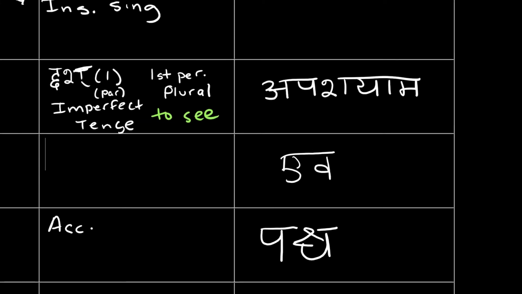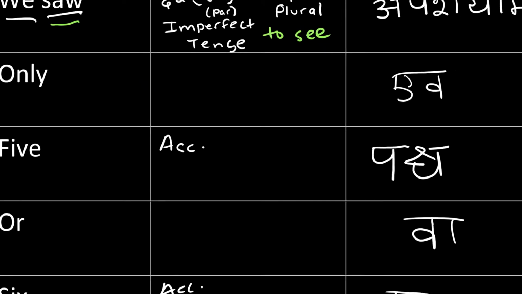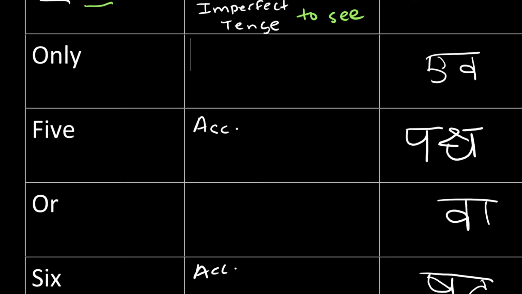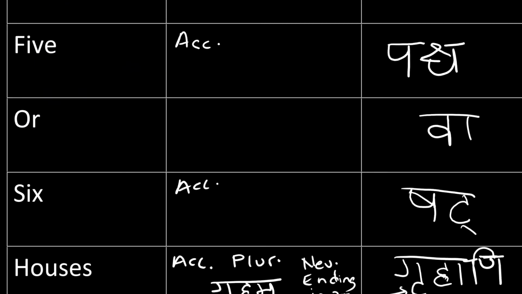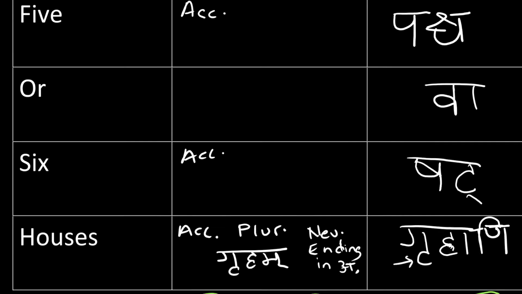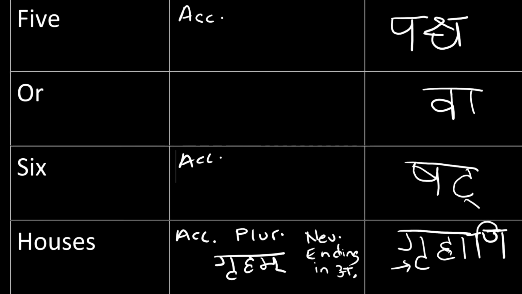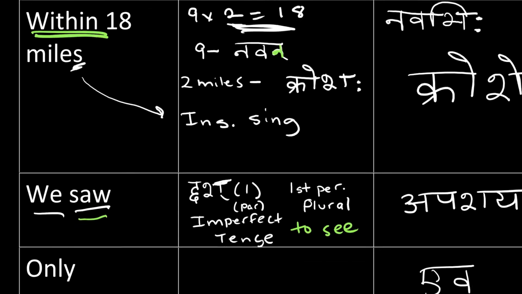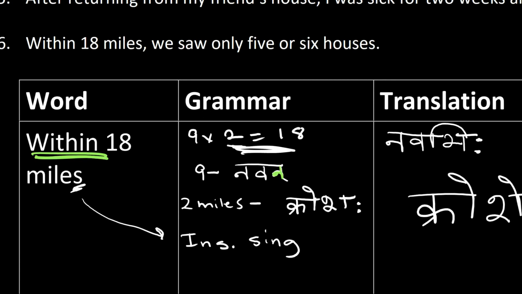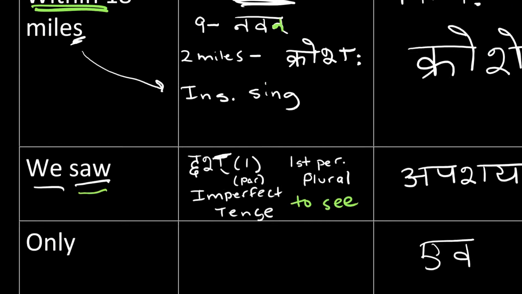So you end up with apashyama. There's not much grammar involved in this, but the word for only is eva. Then another word that doesn't have much grammar attached to it is va, which means or. And then you're left with 5, 6, and houses. So the sentence is within 18 miles, we saw only 5 or 6 houses.